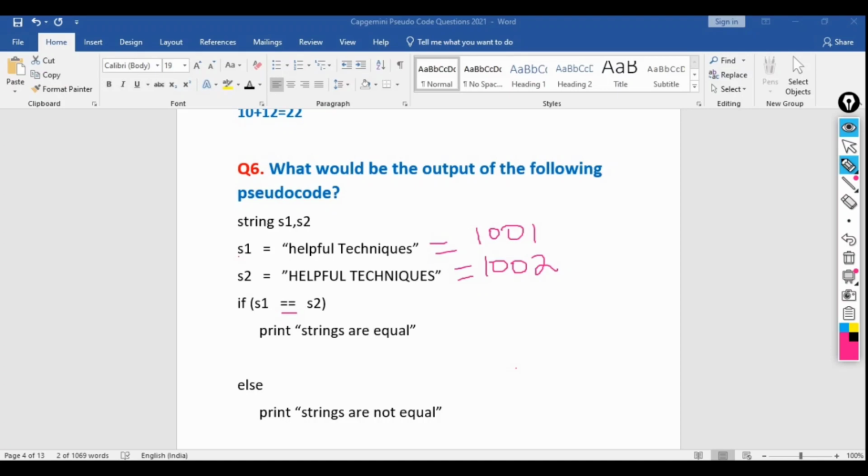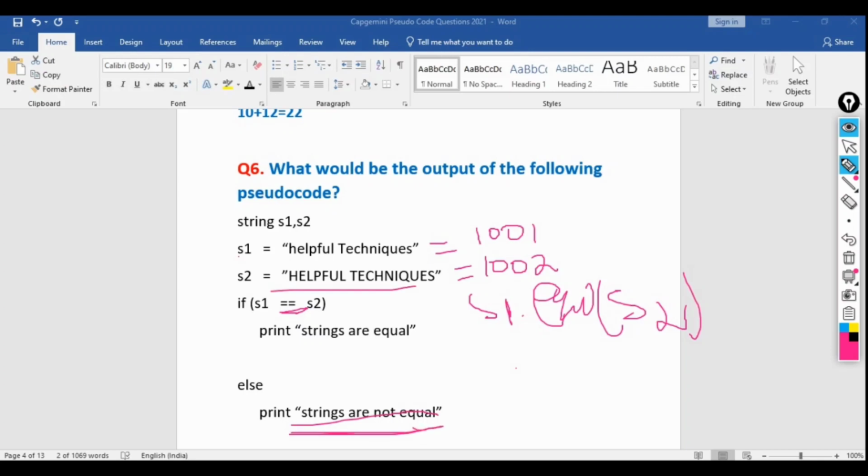In case of s1 dot equals s2, it checks the value inside. But the double equal to operator checks the reference. Both references are different. s1 dot equals checks the value, and the equal to operator checks the reference. So what will be the output? Strings are not equal, because it is case sensitive.